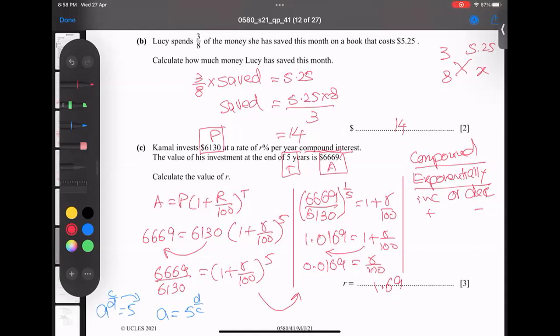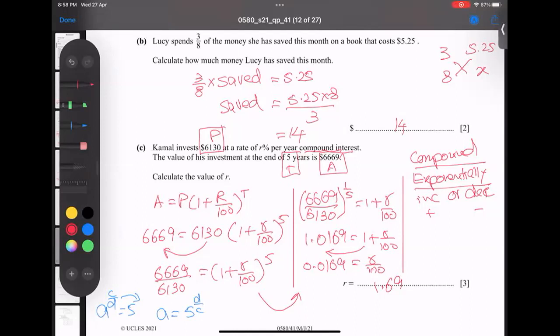I recheck again because I'm getting a little awkward answer. So A is 666.9 divided by 6130, and the power here 1 divided by 5. Yeah, this is correct. Okay.